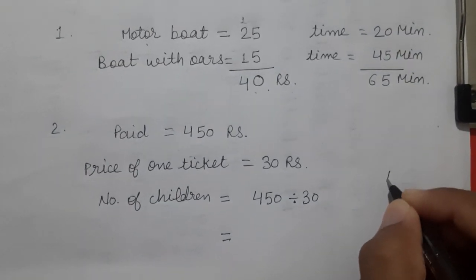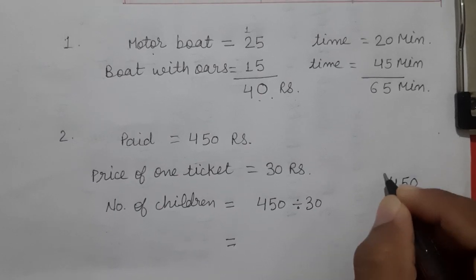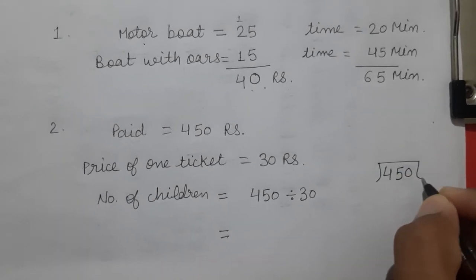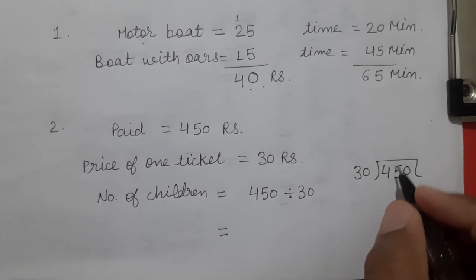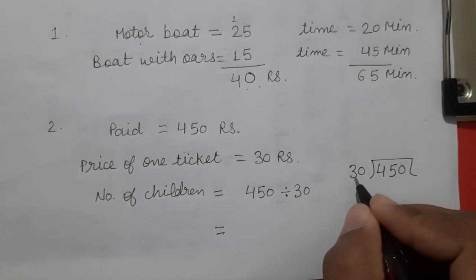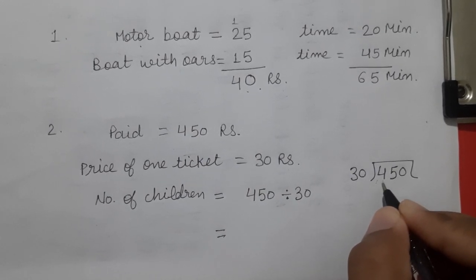Now let us see how we divide. 450 divided by 30. If we multiply 30 by 2, we get 60, that is greater than 45.